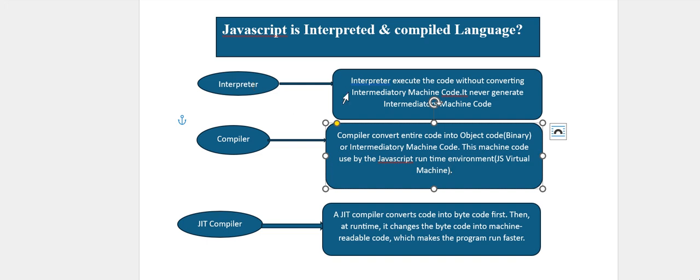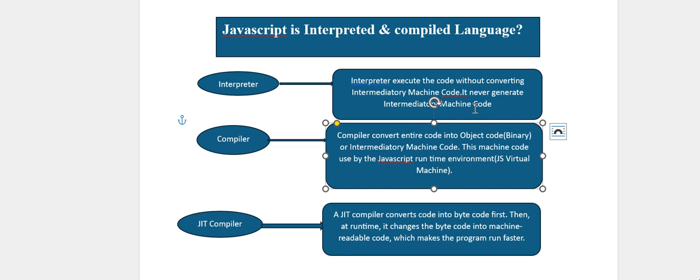So let's start with the interpreter. Here we have mentioned that the interpreter executes the code without converting it into intermediary machine code. It never generates intermediary machine code. What does that mean? In the previous video, we already discussed the V8 engine.